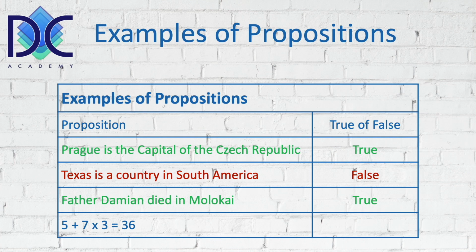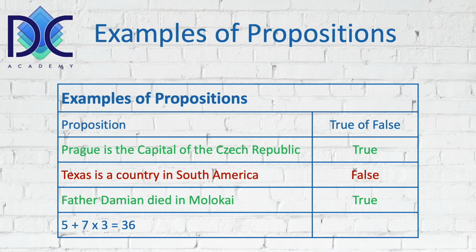We may have propositions, and it's sometimes difficult to find the truth. You have to look on the internet, who is Father Damien, where is Molokai, and link Father Damien to Molokai. I've been there, I've seen his grave, and he is very much loved by the people because of his sacrifice. He died there helping the people deal with their illness.